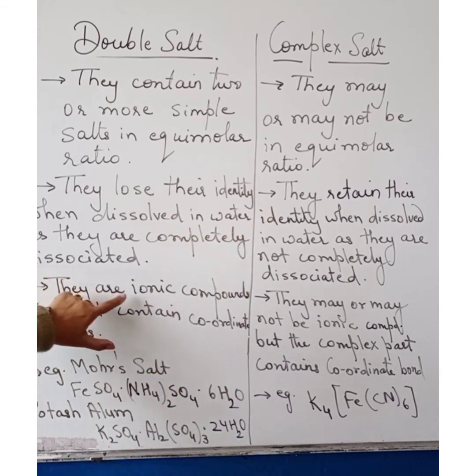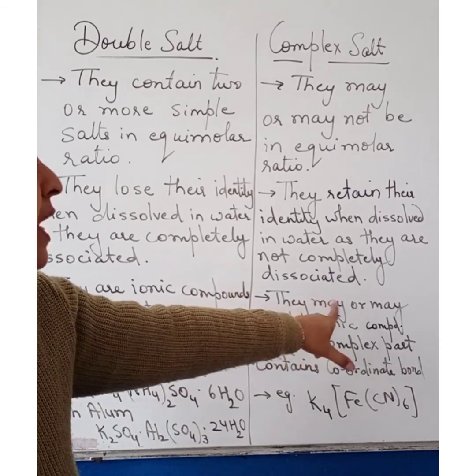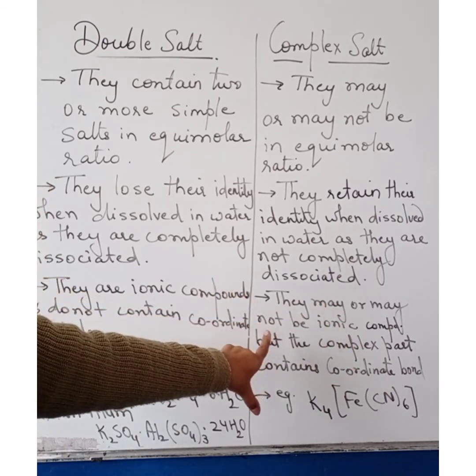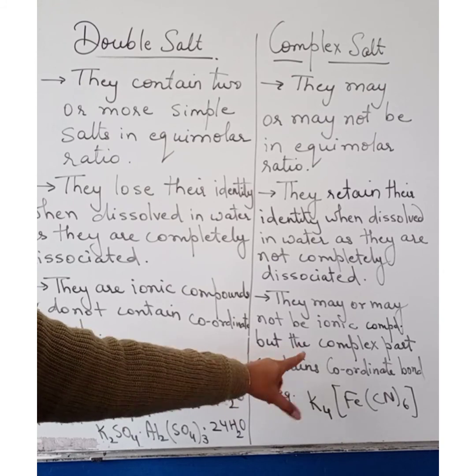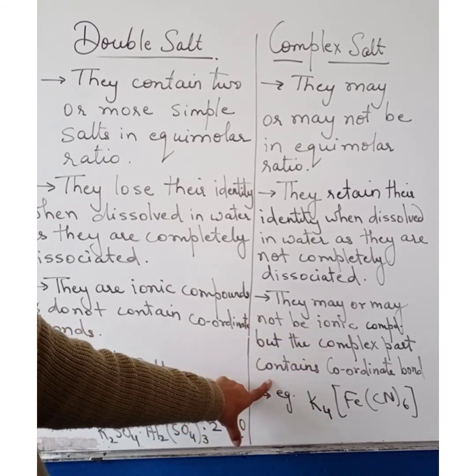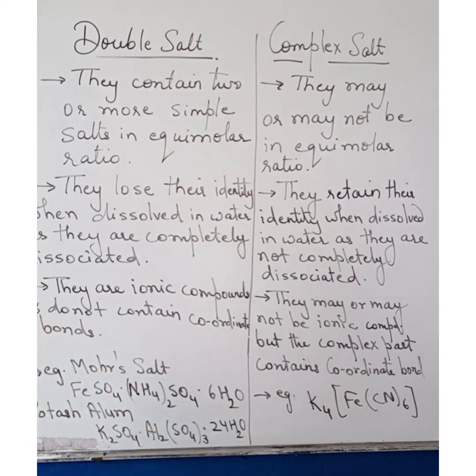Double salts are ionic compounds and do not contain any coordinate bonds. Complex salt may or may not be ionic compounds, but the complex part contains coordinate bonds where the central metal atom is bonded with the ligands.